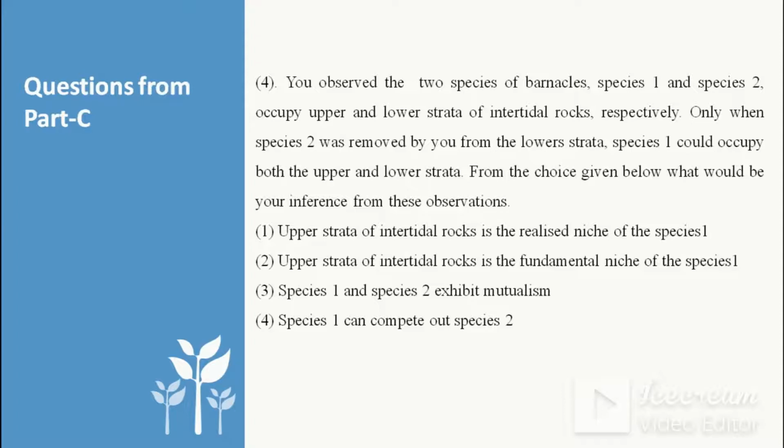Upper strata of intertidal rock is the fundamental niche of species 1, which is incorrect, because both upper and lower strata are the fundamental niche. As when the species 2 was removed from the lower strata, species 1 can occupy both upper and lower. Species 1 and 2 exhibit mutualism? No, they do not exhibit mutualism, because in presence of species 2, species 1 cannot invade the lower strata. Then species 1 can compete out species 2? No, because we removed the species 2. It is not species 1 that removed the species 2. So the correct answer is upper strata of intertidal rock is the realized niche of species 1.